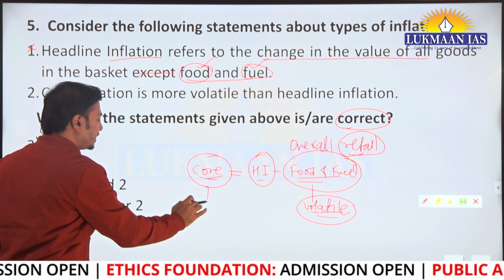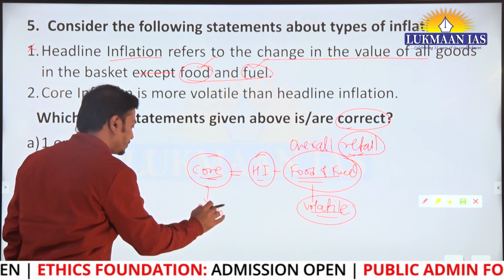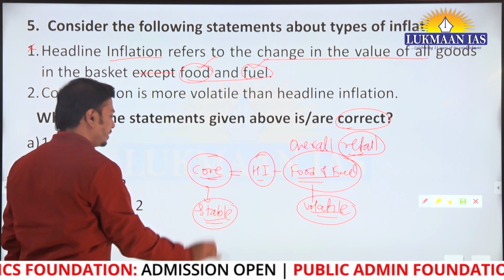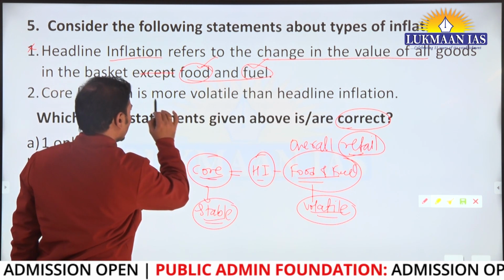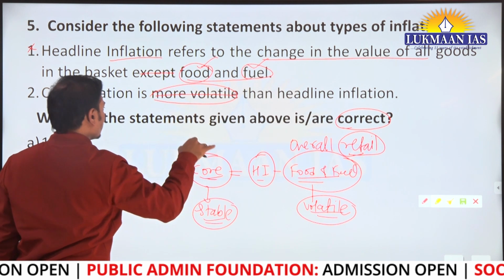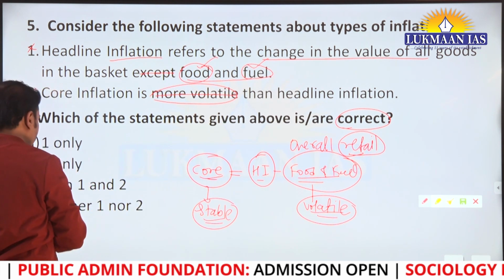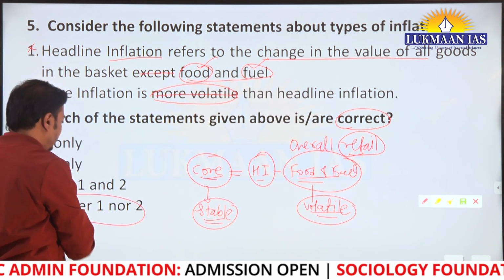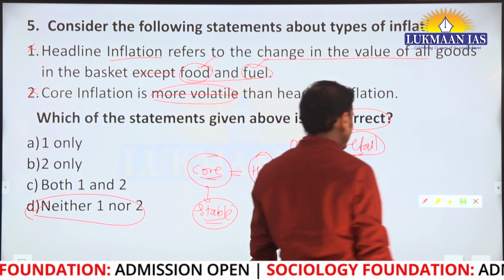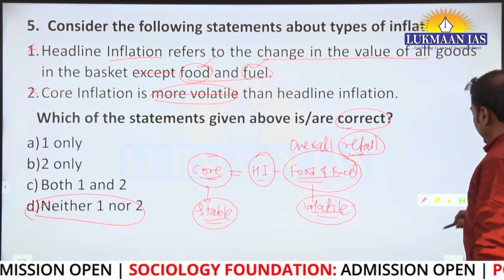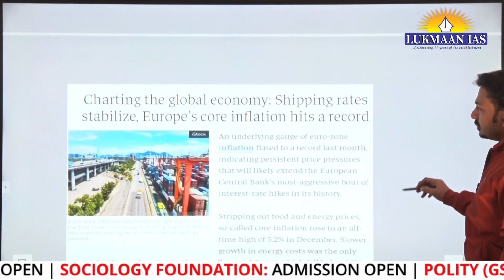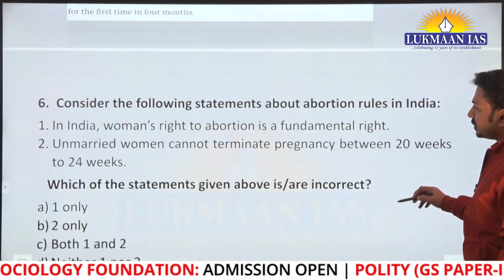The core inflation is much more stable and gives the true picture of inflation in the economy, and that's why saying core inflation is more volatile is incorrect. It is more stable. We can say both statements are incorrect. Neither one nor two. D is the correct answer. Okay, fine.